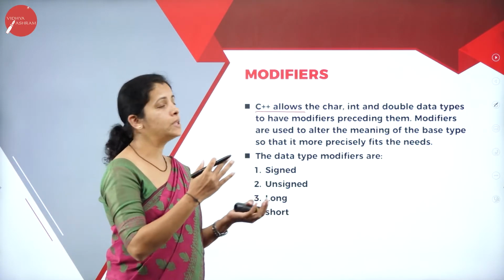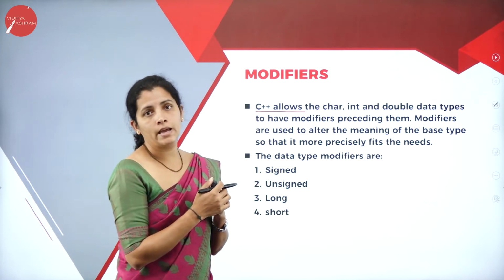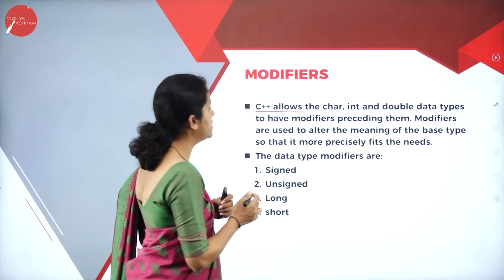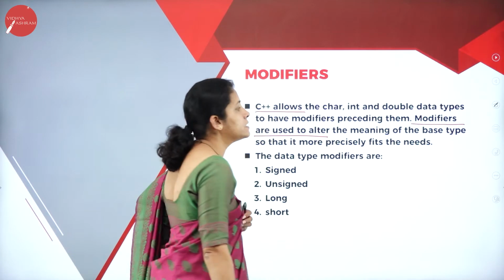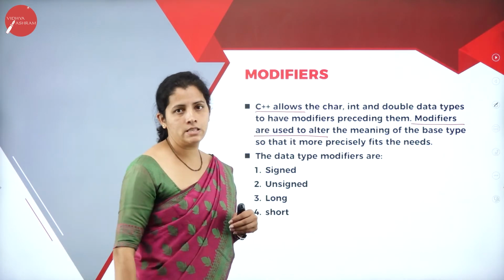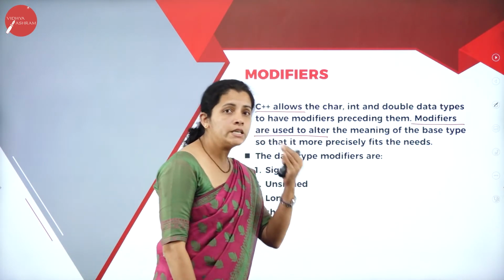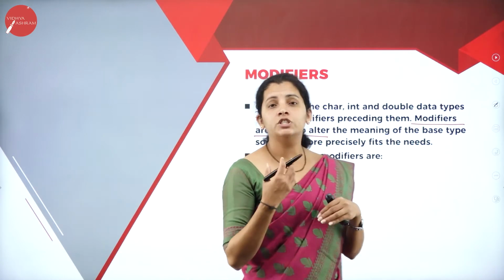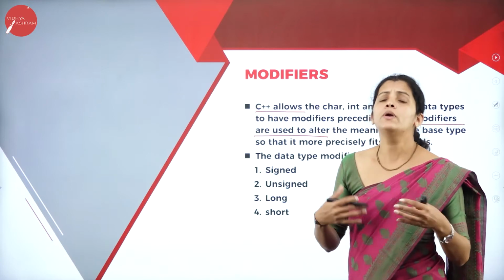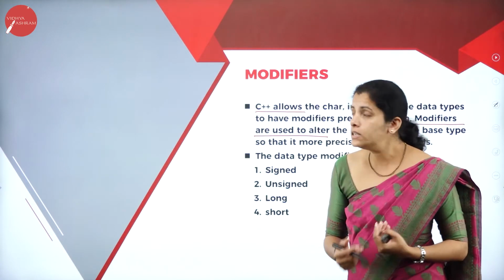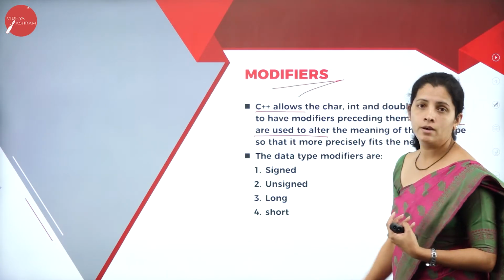That means along with the data type, I can specify the modifier. So modifiers are used to alter the meaning of the base type. Suppose in a certain situation I want to change the meaning of a basic data type, then how can I alter it? To alter that, I'm going to have the modifier.